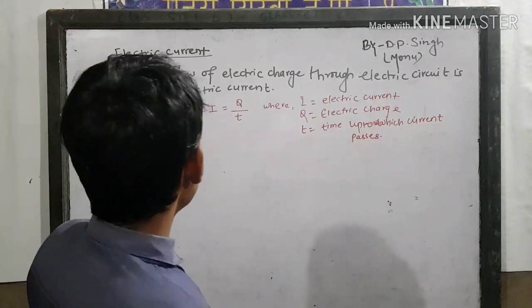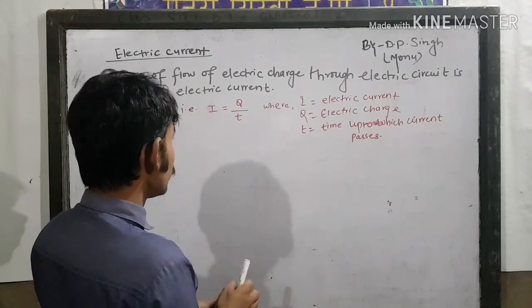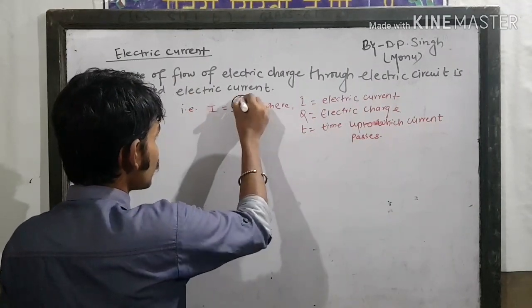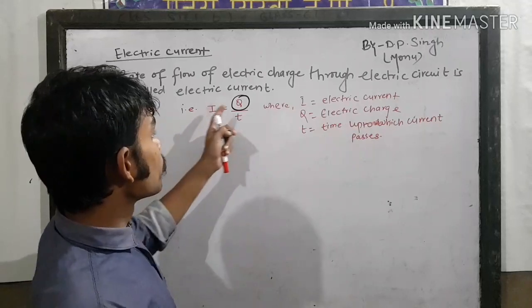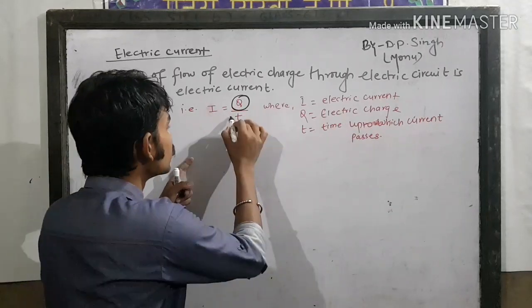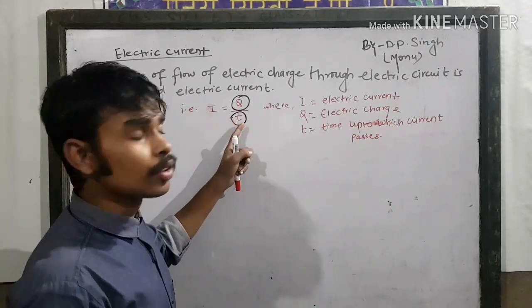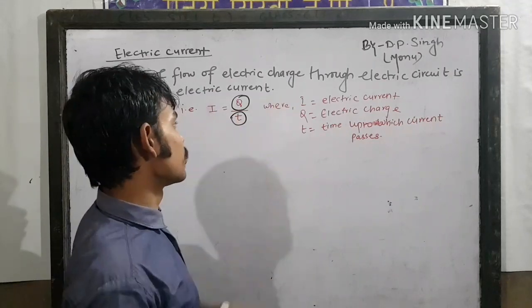So simply, electric current means the amount of charge flowing through an electric circuit in this time. This time is the time up to which current passes.